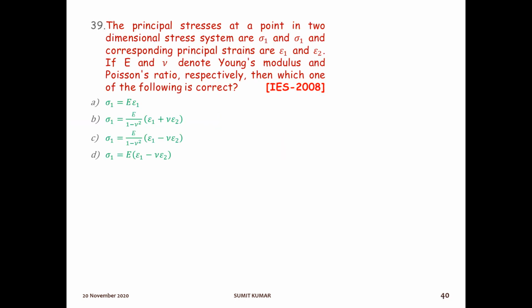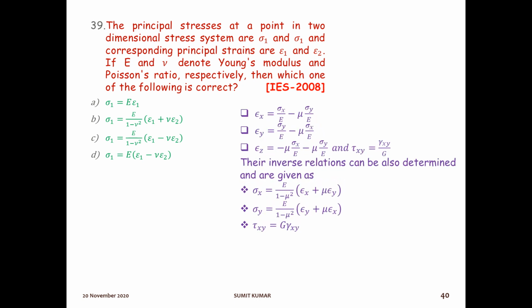The next question, 39. The principal stresses at a point in a two-dimensional stress system are given, sigma 1 and sigma 2, and corresponding principal strains are also given, that is epsilon 1 and epsilon 2. If E and nu denote Young's modulus and Poisson's ratio respectively, then which one of the following is correct? So here, first of all, write the formula in terms of sigma 1. Sigma 1 is what? This is the maximum principal stress. So what is the formula? This was the formula.